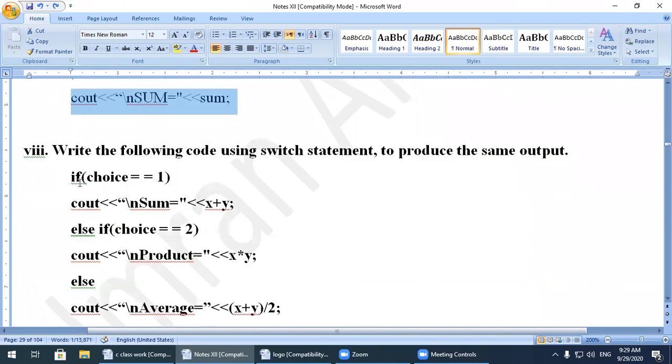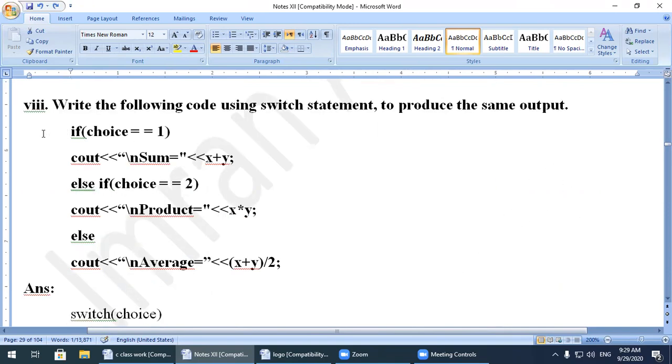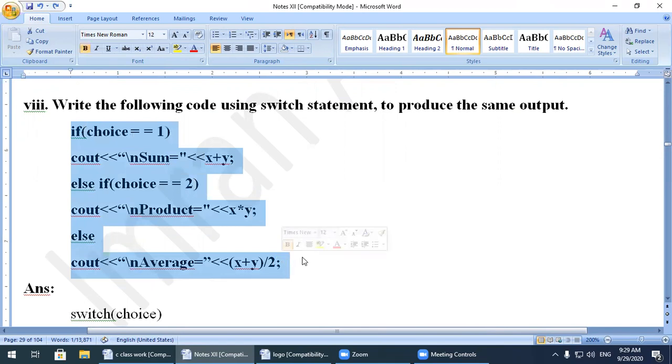Next question. Write the following code using switch statement to produce the same output. I told you when we were studying the if else if statement, that instead of if else statement we can also use the switch statement. Now we have a code in the question with if else if statement. We will convert this one into switch statement. So what is the purpose? How can we convert this into a switch statement?